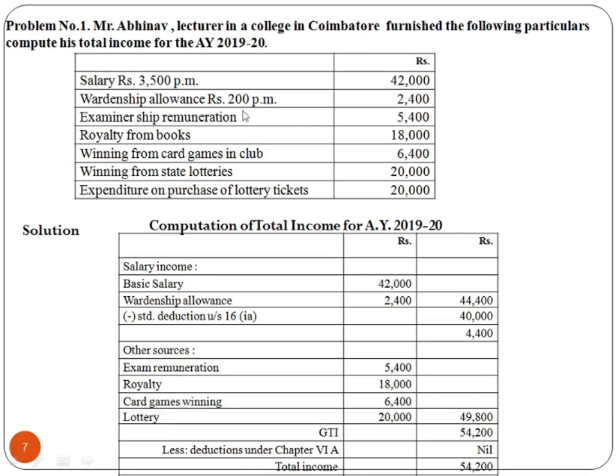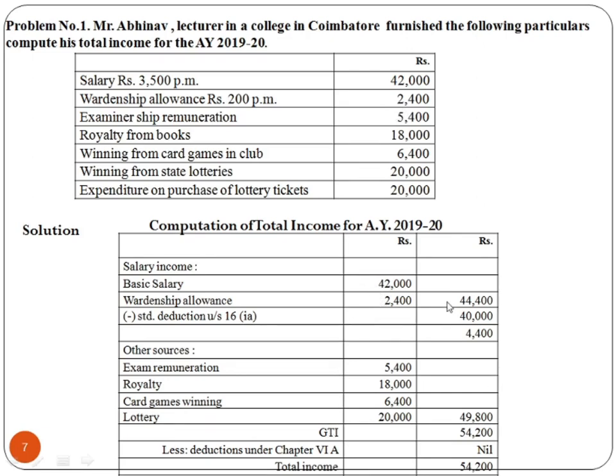Here we'll first see the salary income of Mr. Abhinav. So salary income is 42,000. First write computation of total income for assessment year 2019-20. Salary income is 42,000 and wardenship allowance 200 per month, that is 200 into 12 is 2,400.